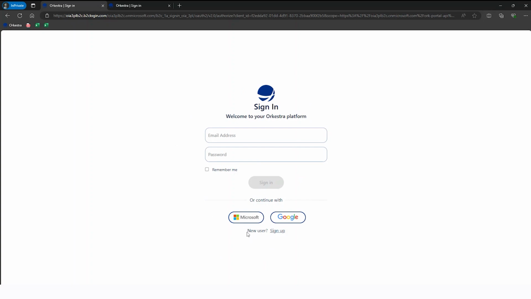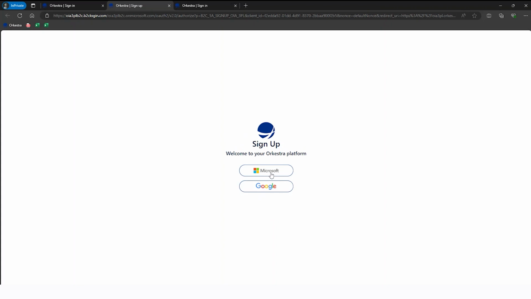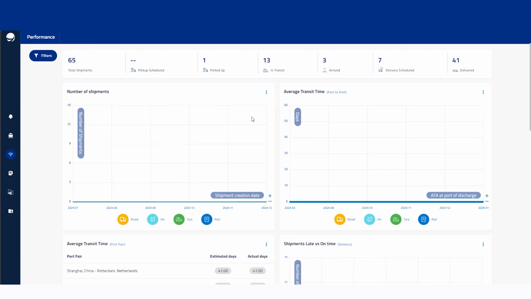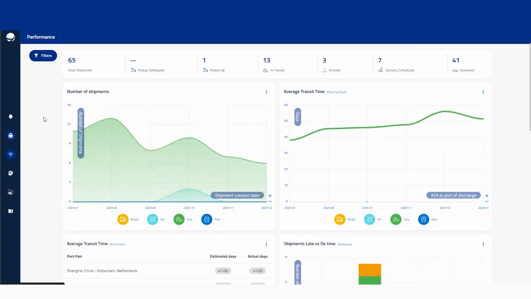So as a new user, you will come down to this area here, which I'm highlighting now, where it says new user, sign up. You'll go ahead and click the sign up button. Then you will select typically your Microsoft account. Once you've clicked Microsoft, it will take you to a new screen, and it will ask for various credentials: your name, your company name, and then it will come through to us as the OIA administrators, and we will approve your sign-on request.